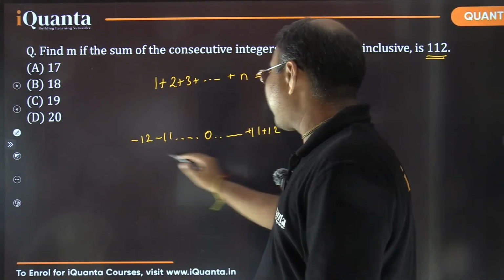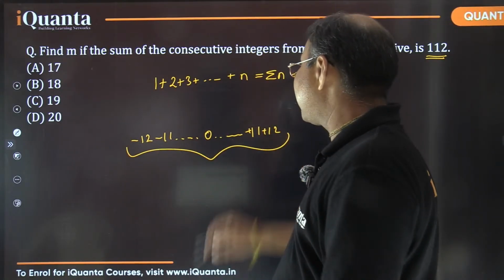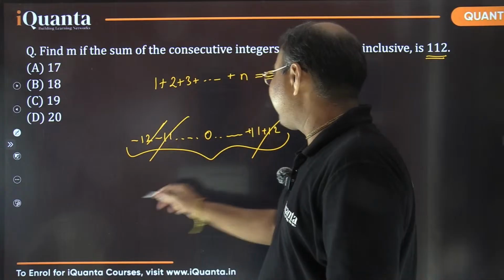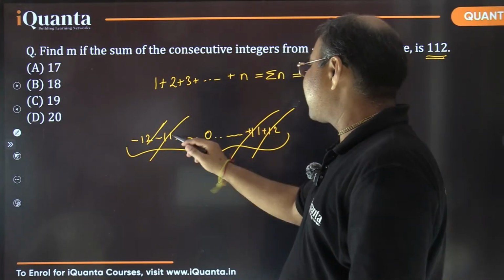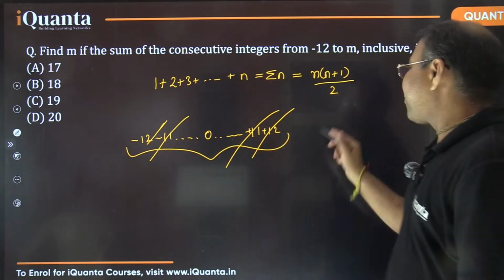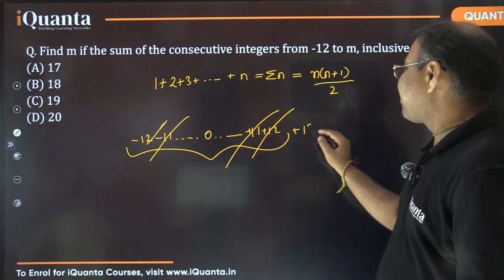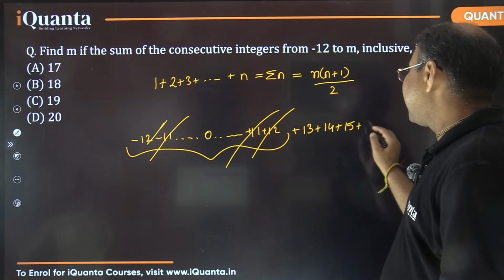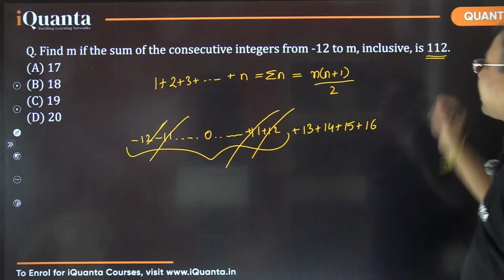So up to this point it will be certainly cancelled, right? यहाँ तक सब 0 हो जाएगा. Minus 12 plus 12 will be cancelled and minus 11 plus 11 will be cancelled. Like this, every number will be cancelled. So this sum would be 0. Now after that we are having numbers starting from 13, then 14, then 15 like that. है ना? And this sum I want to be 112.